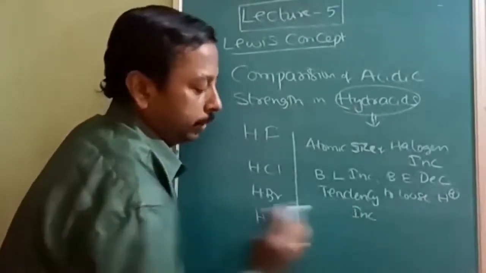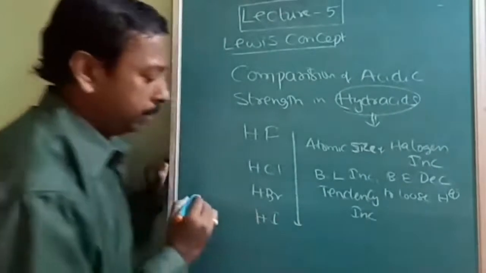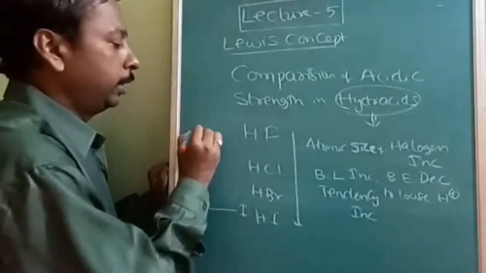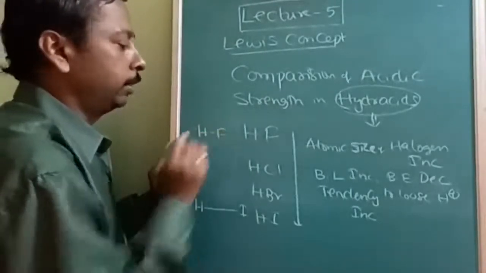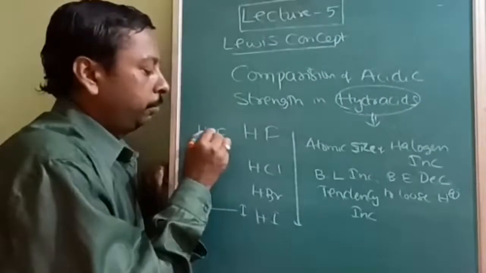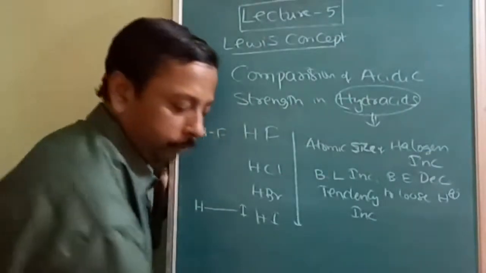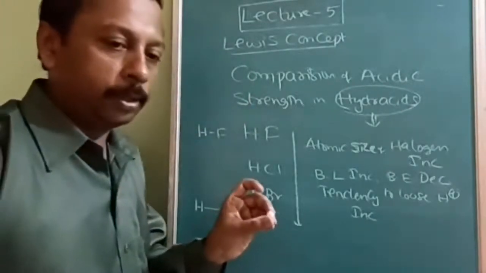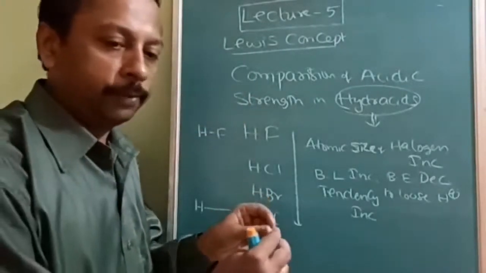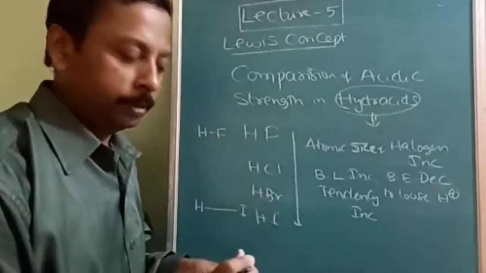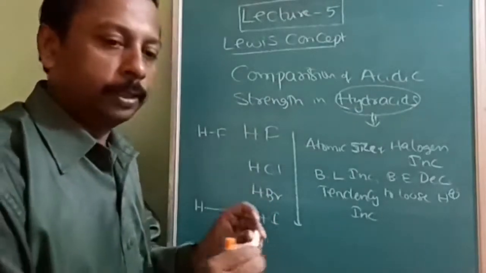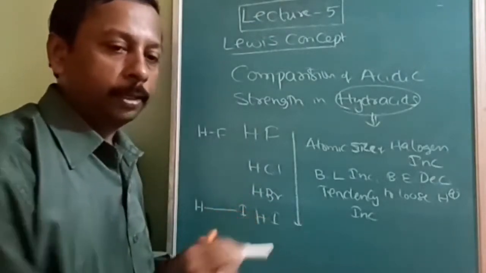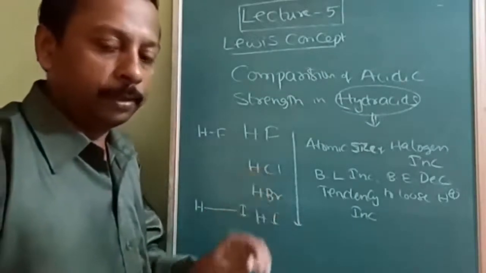It is easy to lose because of the structure. If you see hydrogen and iodine, it will be like this. And here, if you see hydrogen and fluorine, it will be like this. It is very difficult to break a small bond. For example, this is the bond. Can we break it further? No. But if we have a bigger one, it is easily breakable. If the bond length is large, then it is easy to break, but if the bond length is small, then it is difficult to break.